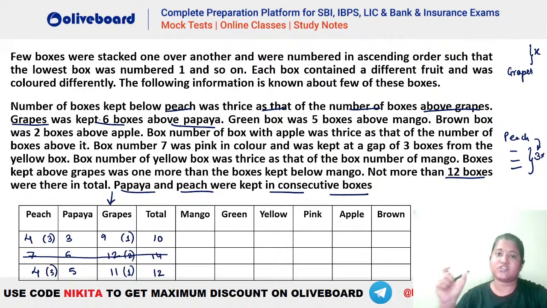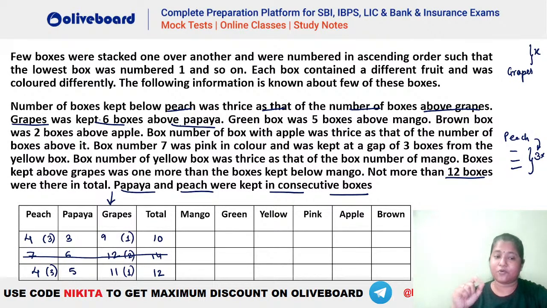That means the total should be 9 plus 1, which is 10. That's a possibility. In the case of 7, we have 6 boxes below peach, so we should have 2 boxes above grapes. There we will have 12 plus 2, which comes to 14, which is not a possibility, because it is greater than the total number given here. It cannot be beyond 12, right?